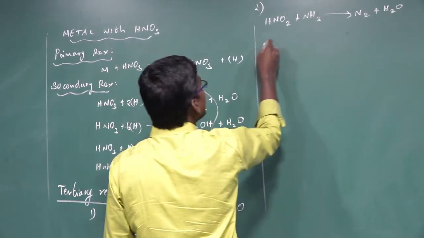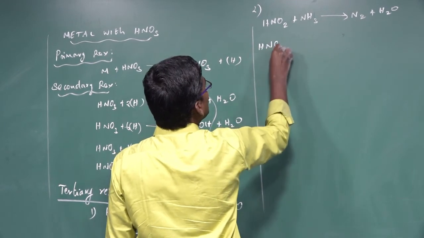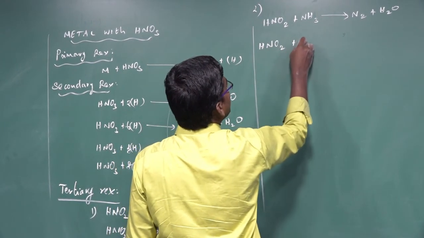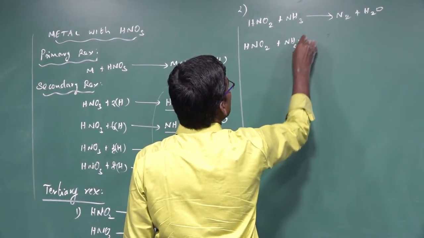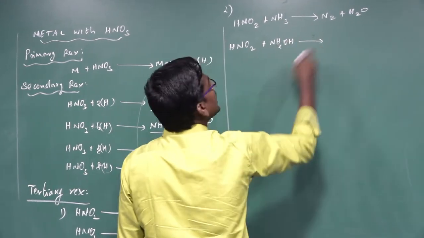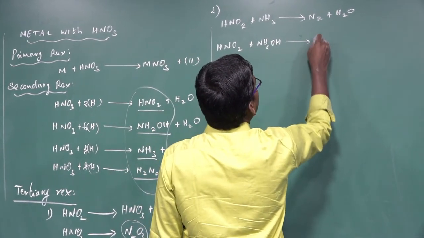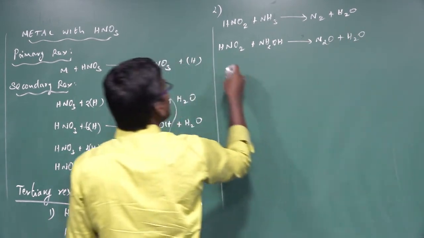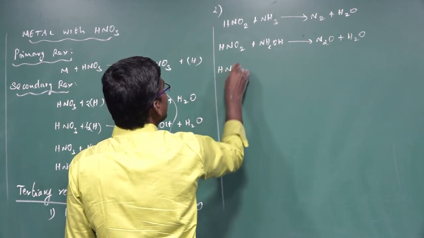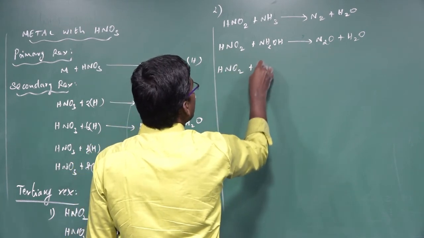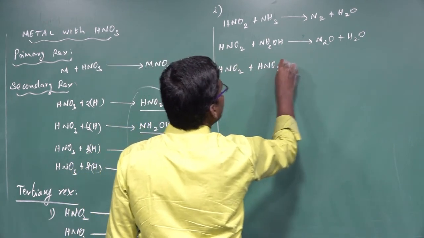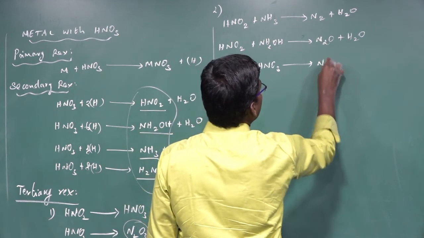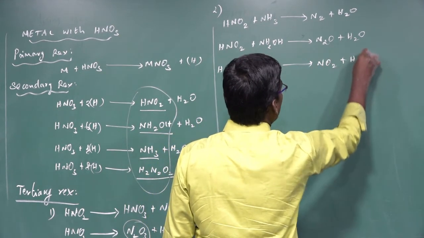Then nitrous acid HNO2 reacts with hydroxylamine NH2OH to give nitrous oxide N2O plus H2O. Next, nitrous acid HNO2 plus nitric acid HNO3 gives nitrogen dioxide NO2 plus water H2O.